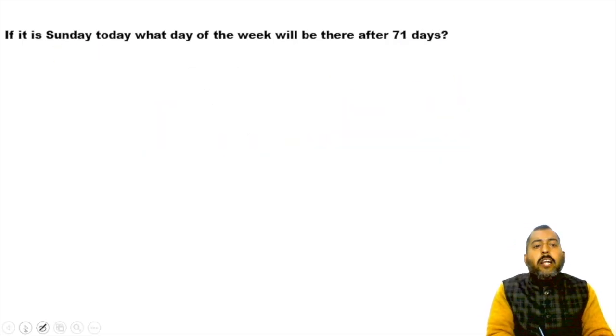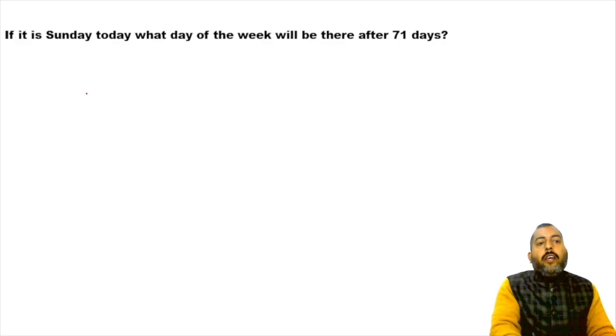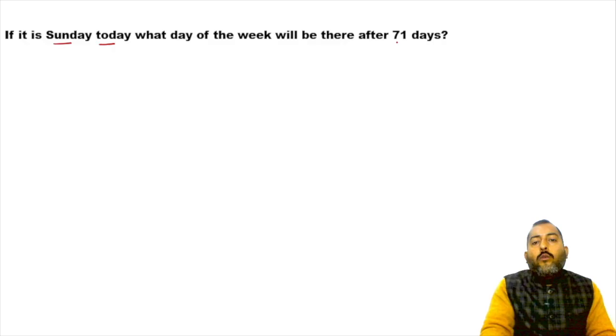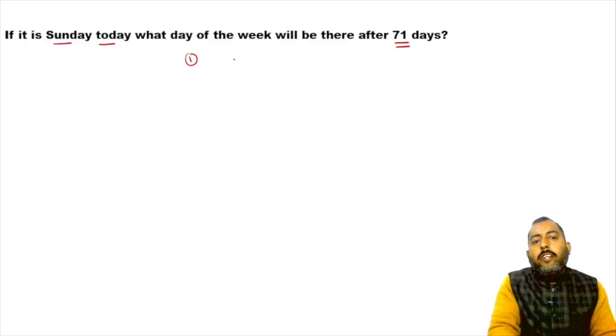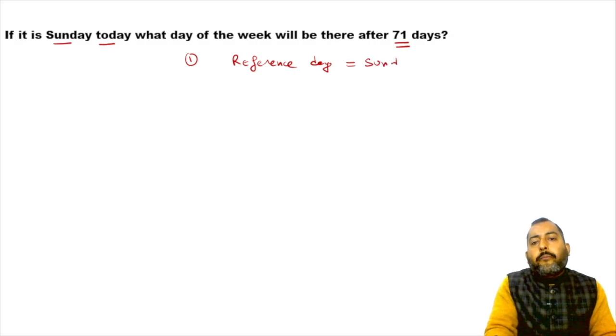Okay. Now let us do some more questions. Over here, if it is Sunday today, what day of the week will be there after 71 days? In this question, what is my reference day? It is Sunday.